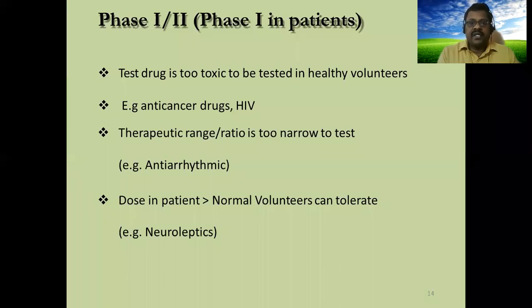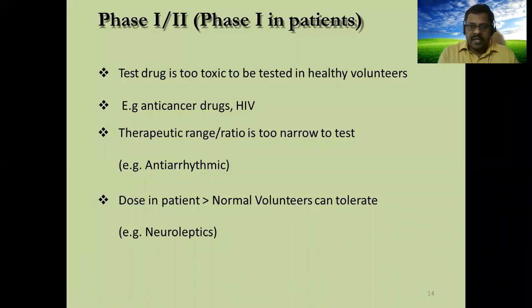Here one more phase is there. Phase 1, 2, we used to call 1 bar 2. Phase 1 bar 2 will be done on a certain group of patients. We don't do phase 1 directly, we do phase 1 bar 2. That is nothing but here we don't use healthy volunteers, we use patients in that place. Directly we experiment and bring new drugs on patients. Only in special cases like anti-cancer drugs and HIV drugs are tested like that.